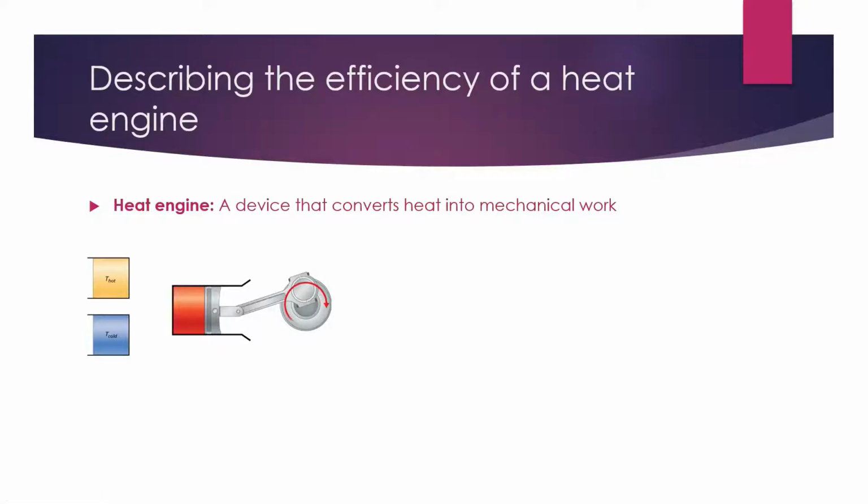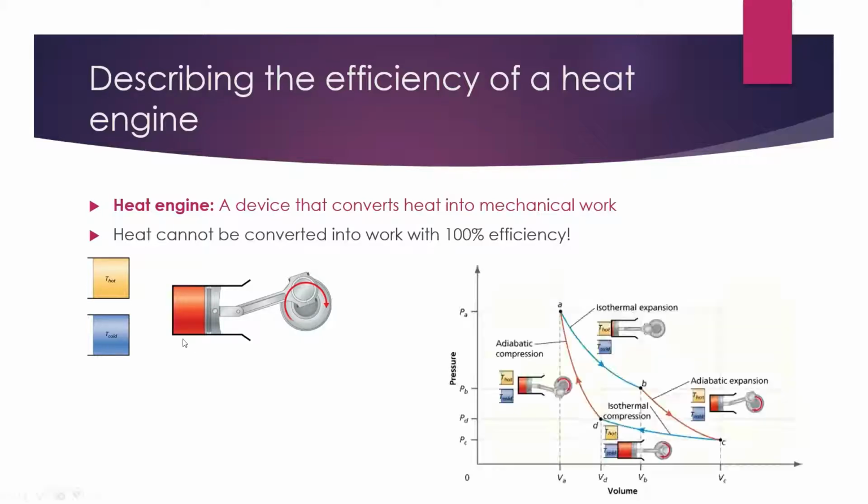We can talk about what's going on here in terms of our heat engine with the following. What we'll note is that heat cannot be converted into work with 100% efficiency. And this is not only practically true, but it's also theoretically true. So in theory, there is no way to convert heat to work with 100% efficiency. And we'll see why that is in the next few minutes.